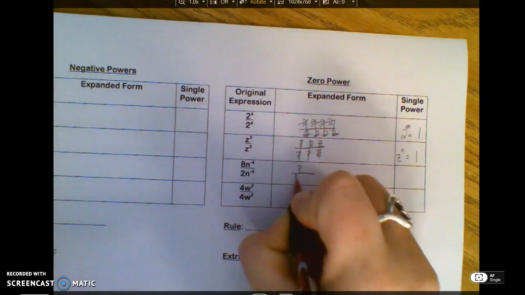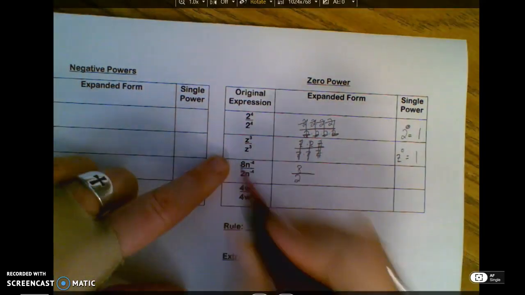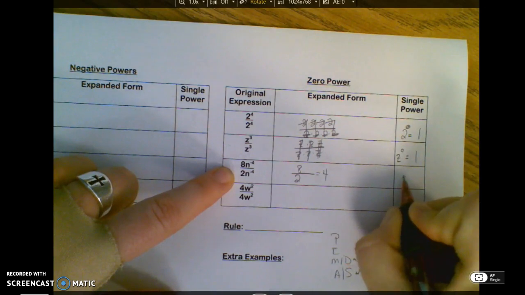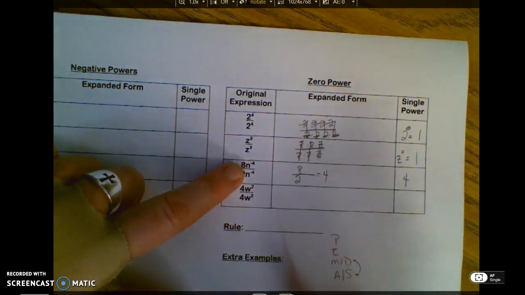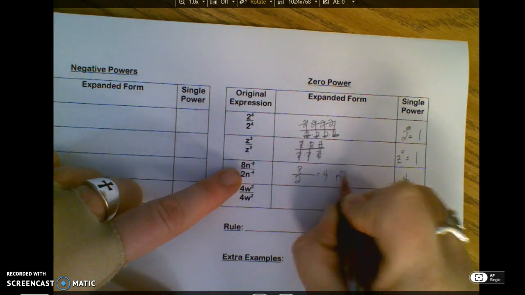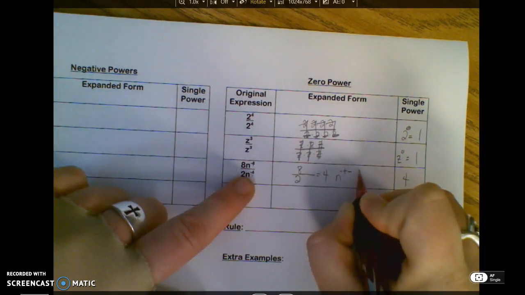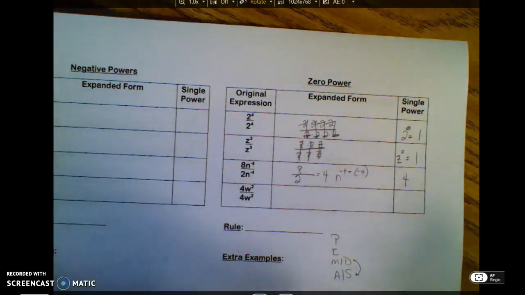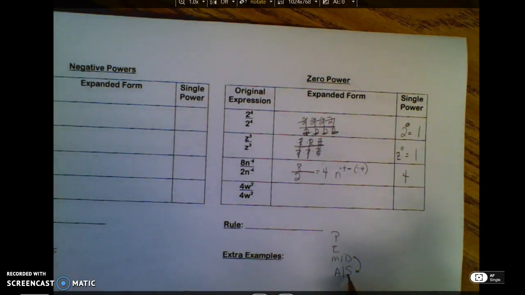Now we have 8 over 2, which we're going to deal with first. 8 divided by 2 is 4, so I'm going to put a 4 here. When I have these n's, that is n to the negative 4 minus a negative 4, because we're subtracting, dividing, subtract.